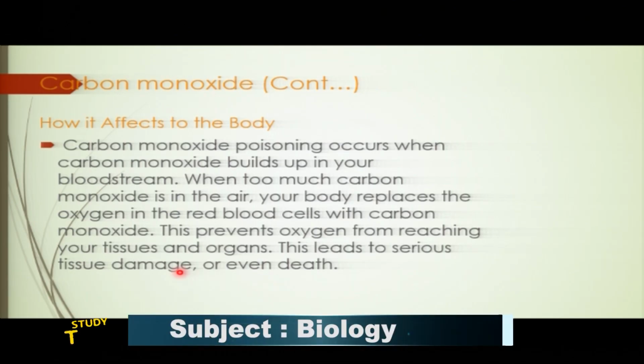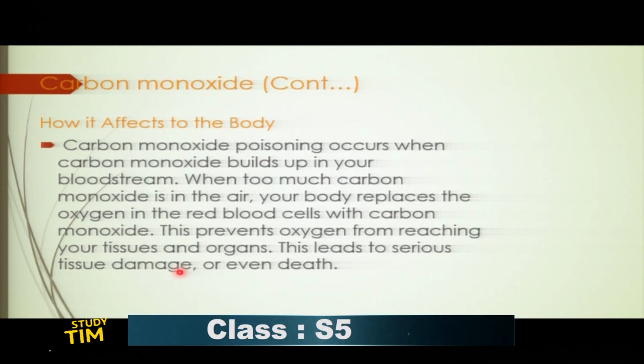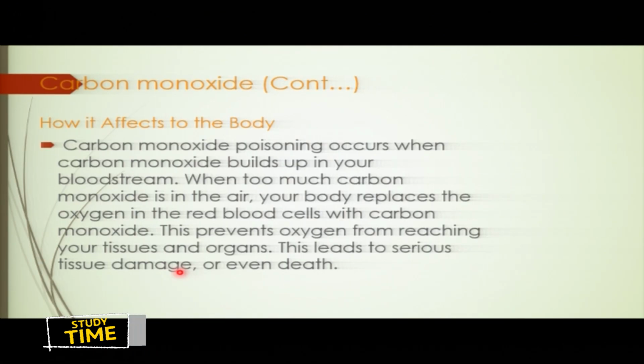That's why sleeping in the room where there is this charcoal burner is forbidden. It is not allowed because it can cause death. It is very dangerous. That's why when you have this charcoal burner, make sure it is not around where people are sleeping. You see?